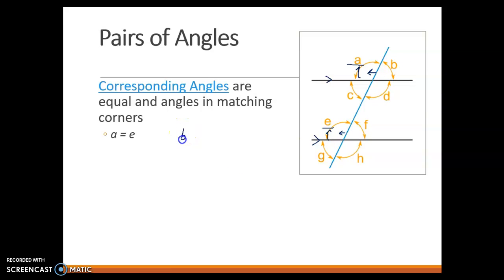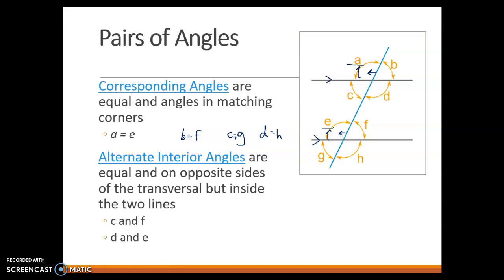Hopefully you said B and F. They're both corresponding angles up and to the right. You have C and G below the parallel lines and to the left. And then you have D and H, again, below the parallel lines and to the right. Those are our 4 sets of corresponding angles, and corresponding angles are equal. Whatever their measurement may be, it is equal.